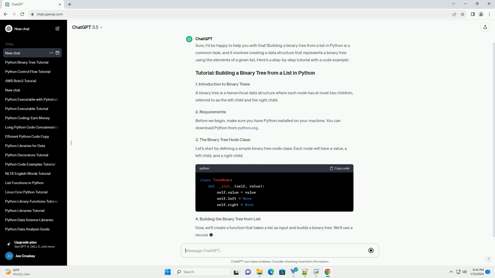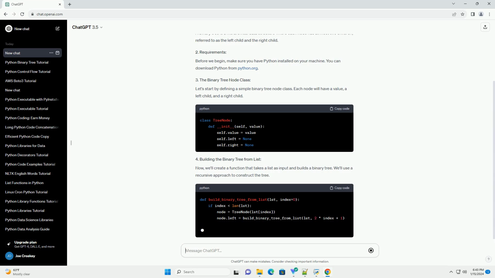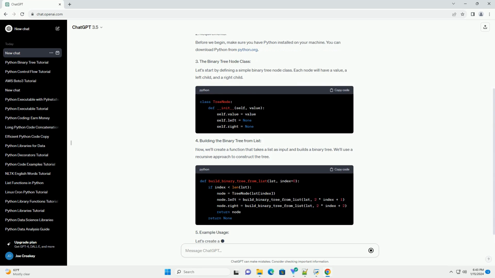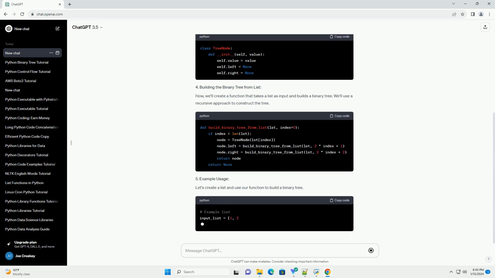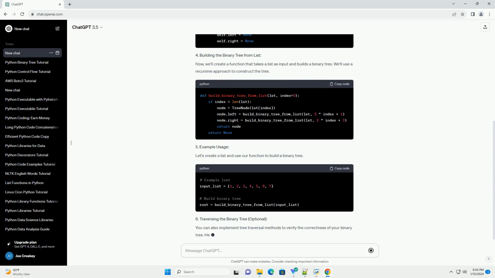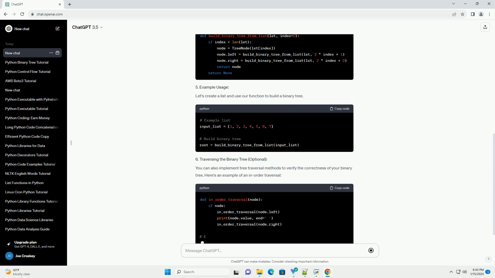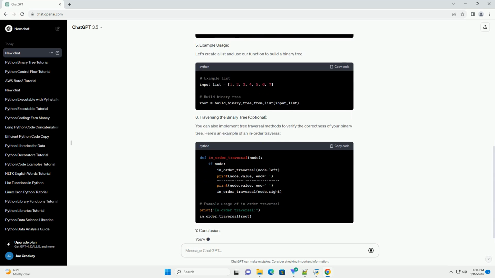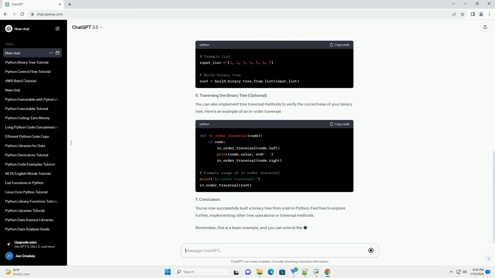A binary tree is a hierarchical data structure where each node has at most two children, referred to as the left child and the right child. Before we begin, make sure you have Python installed on your machine. You can download Python from python.org.